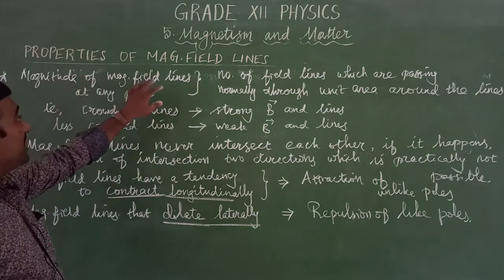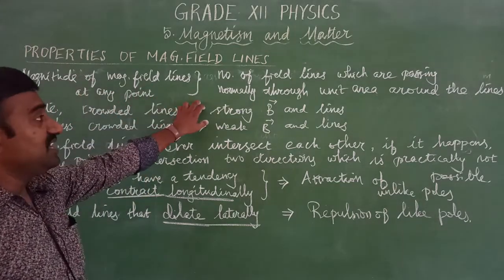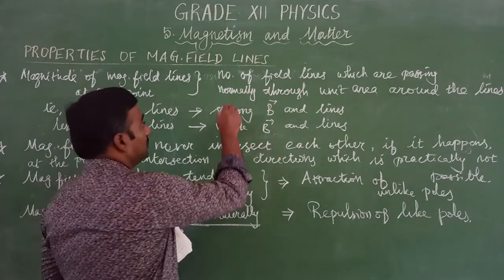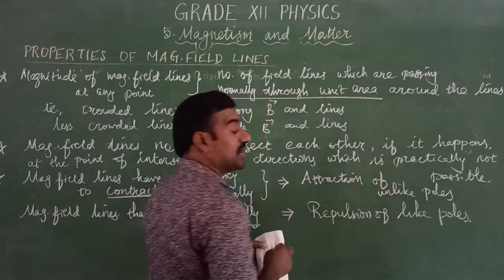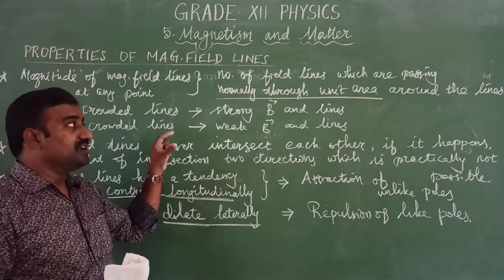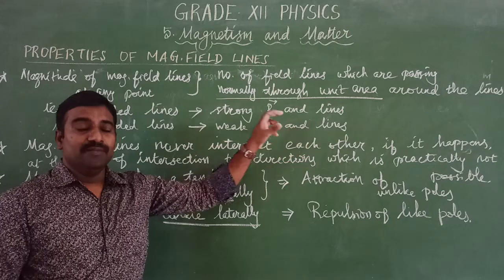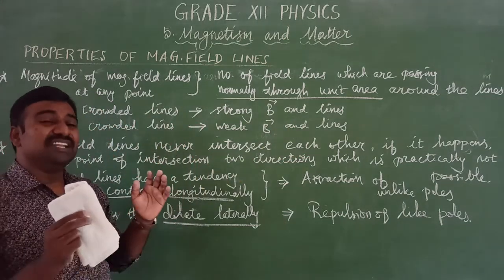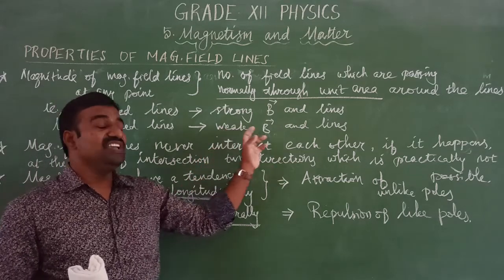The magnitude of the magnetic field at any point indicates the number of field lines passing normally through a unit area around that point. Near the magnet, if the field lines are very crowded, that indicates a stronger field. If the field lines are sparse, which means less crowded, that indicates a weaker magnetic field.